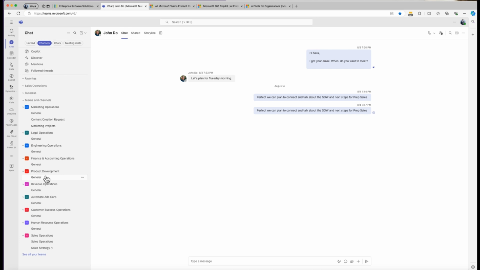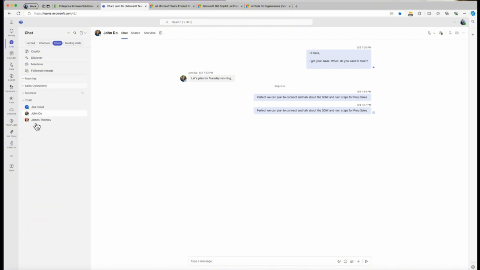Second, you have private chats. You can see here, I got a private chat up right here. So if you go here, I clicked on John Doe and you can see I have a private chat right there with John Doe. Now, these are your one-on-one small group conversations that aren't visible to the whole team. This is perfect for when you need to quickly ask a colleague a question without cluttering the main project channel. It's basically an upgrade to Instant Messenger.